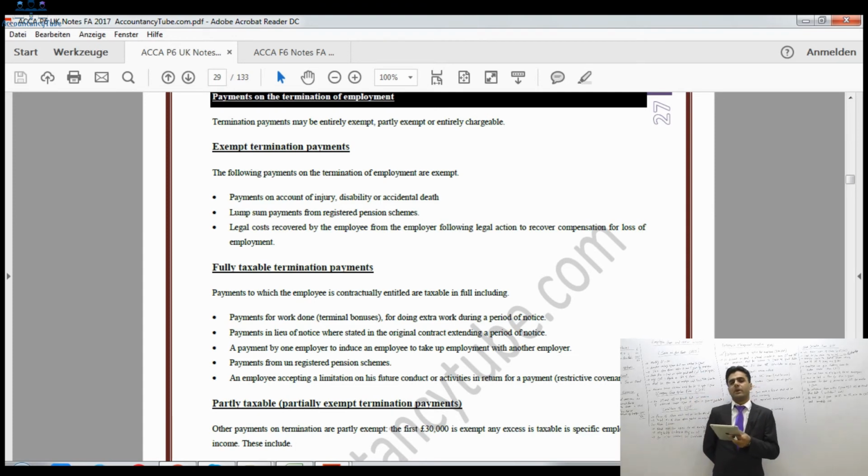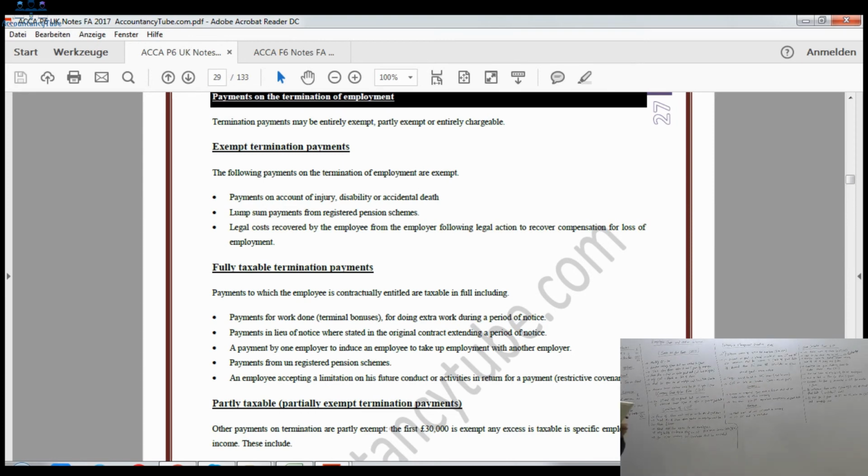So if you have been fired or retired, and after that your company says that you will not work anywhere for 2 years, although they will pay you some money, that is known as restrictive covenants. That money will also be fully taxable. Right, so these are the only ones which are fully taxable.